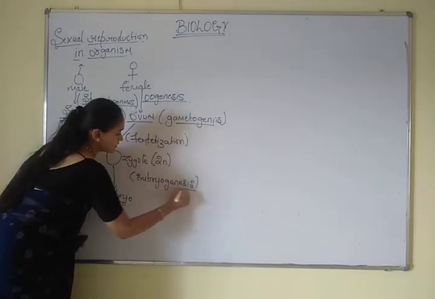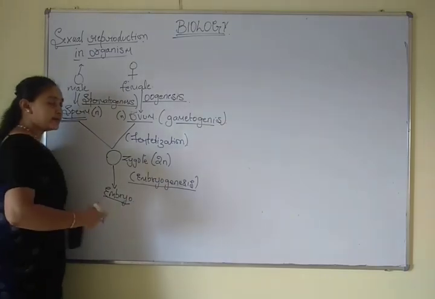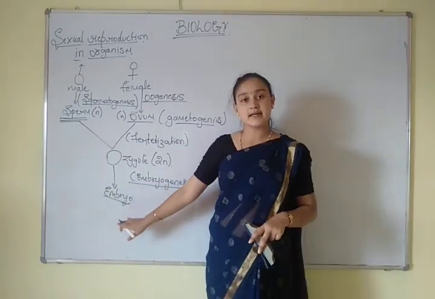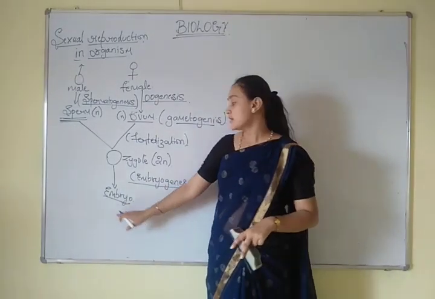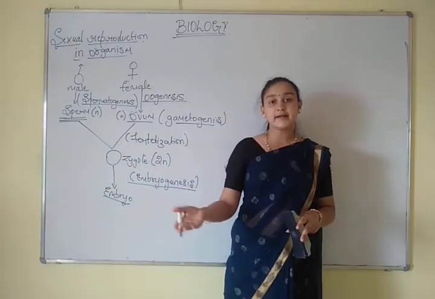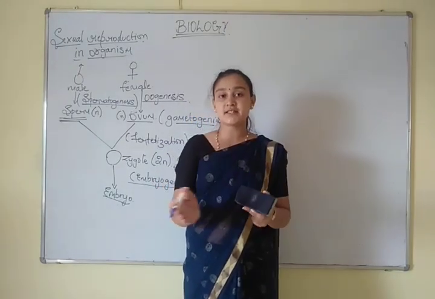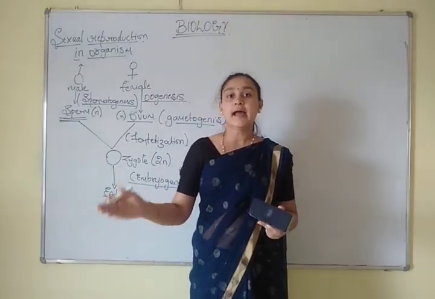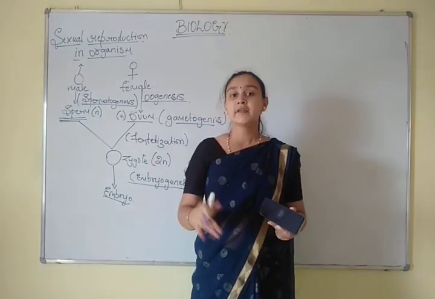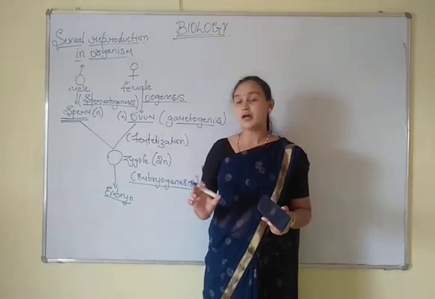The embryo will further develop into the fetus and then the organism. In the process of formation of the embryo from the zygote, there are different stages: the zygote first changes to morula, blastula and gastrula. The gastrula has the 3 germ layers. These 3 germ layers give rise to the different organs of the body, right?